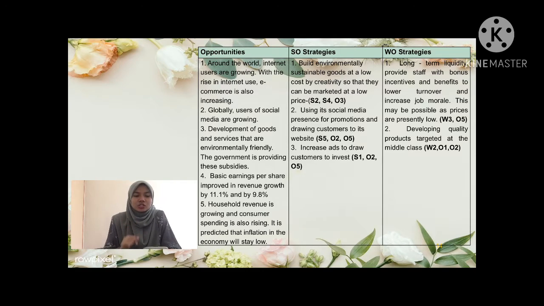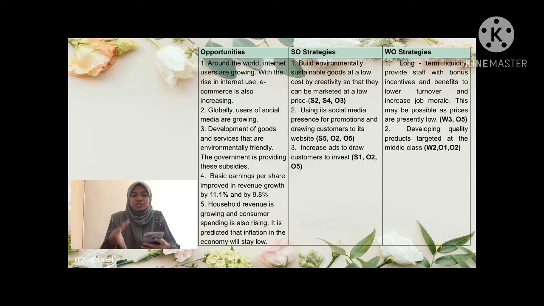The next strategy is when I combine weakness number 2 with opportunities number 1 and number 2. Weakness number 2 is Nestle has low investment in R&D, and the opportunities: around the world, internet users are growing, and opportunity number 2, social media are also growing.